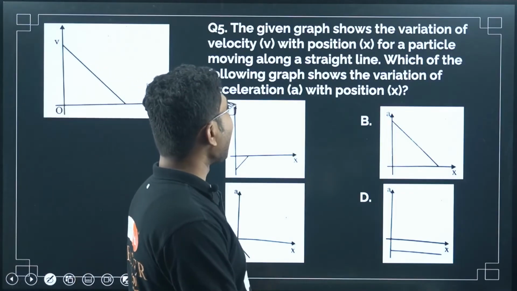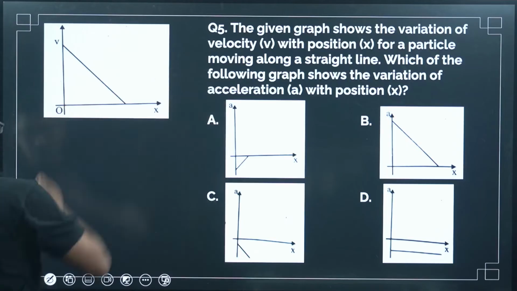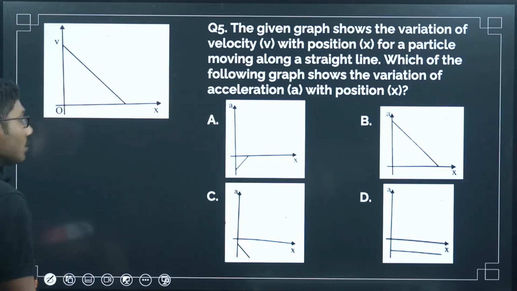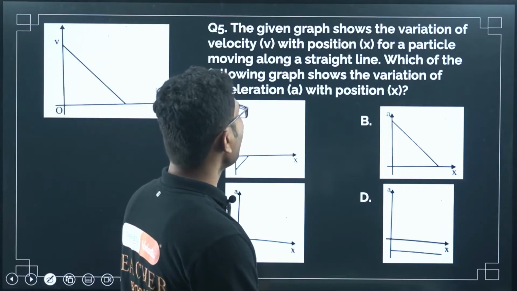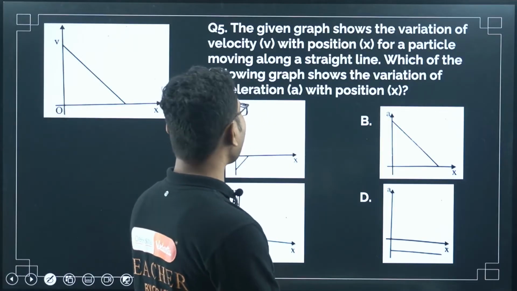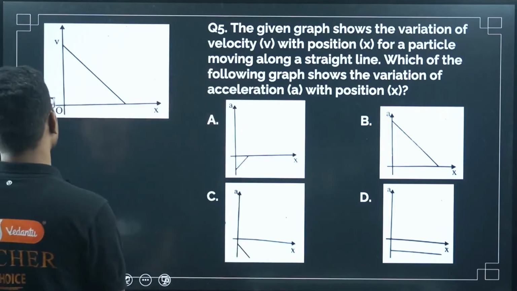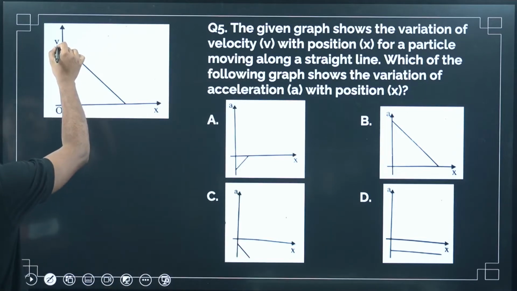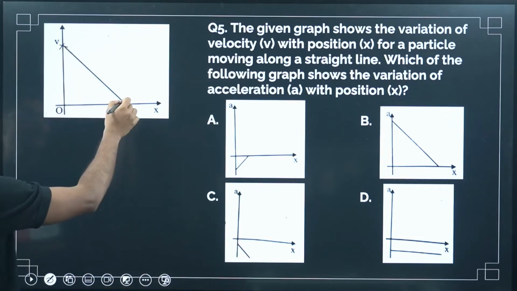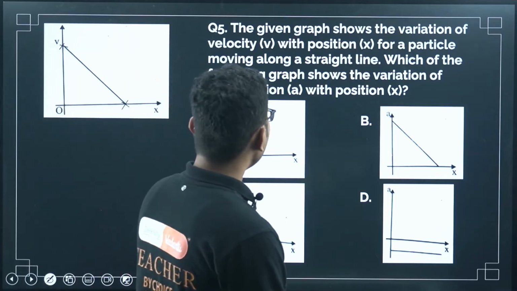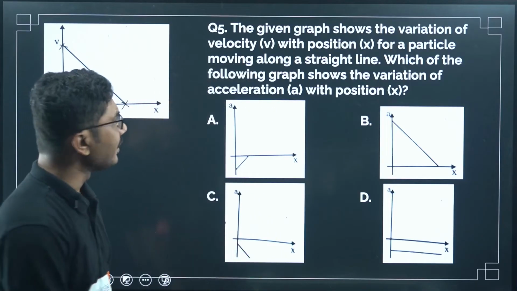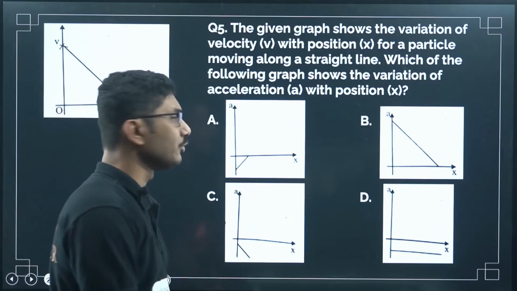Now let's move on to this question. The given graph shows, these are the options. The given graph shows the variation of velocity v with position x for a particle moving along a straight line. So here we see how the velocity is changing. Velocity has started with some value and slowly it becomes 0. Which of the following graphs shows the variation of acceleration with the position x?